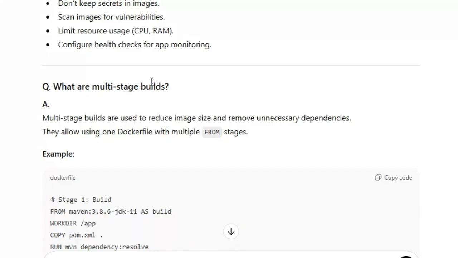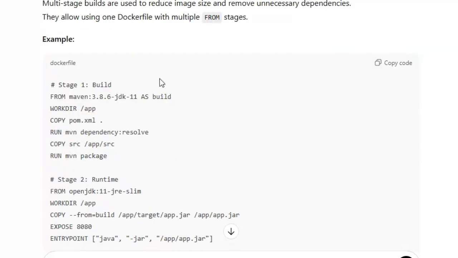Very good, excellent. Okay, what are multi-stage builds? Multi-stage builds are used to reduce the image size and remove unnecessary dependencies. They allow using only one Dockerfile with multiple stages. See here, this is stage one. Don't get confused: multi-stage means don't create two files. Within the single file only, you have to create two stages.